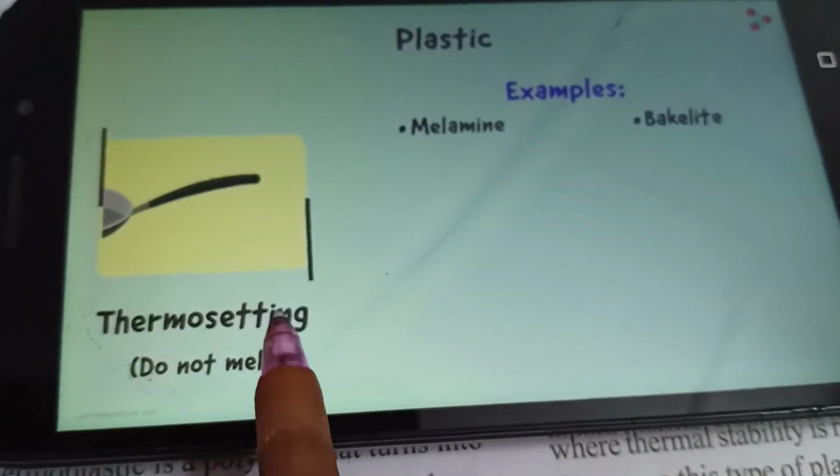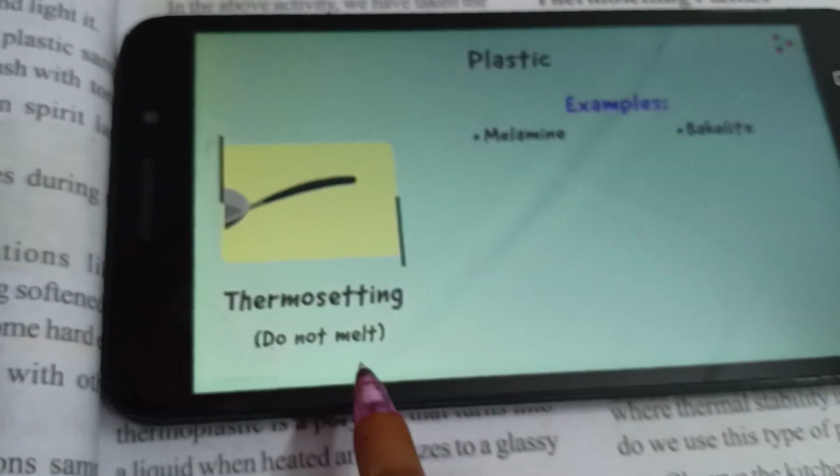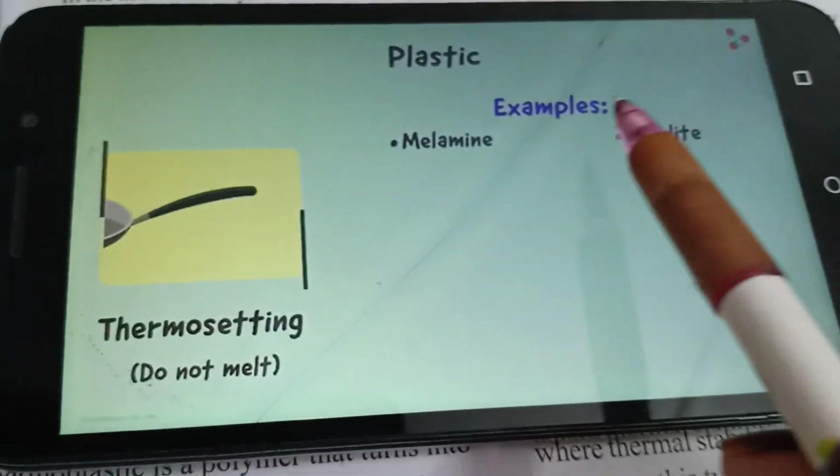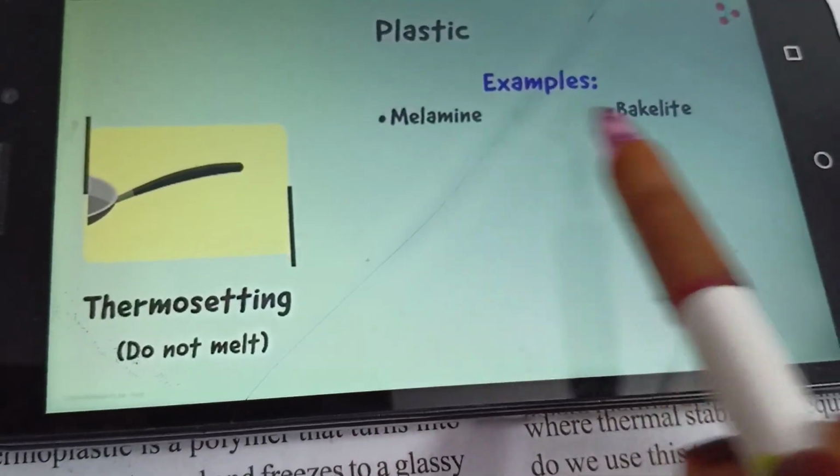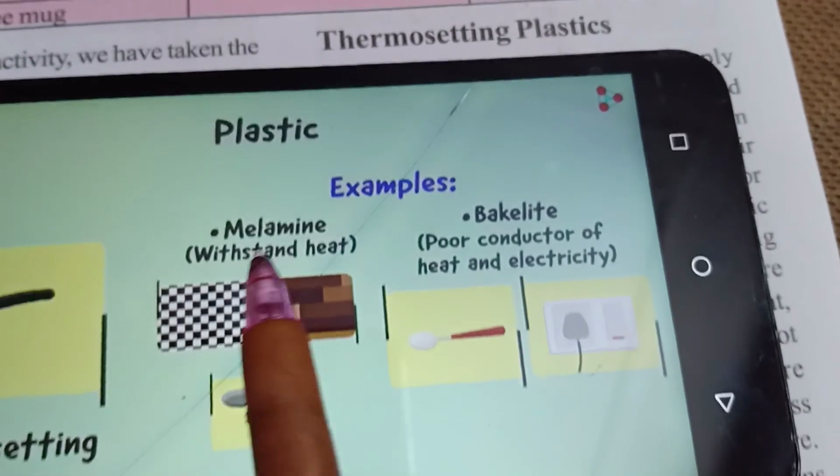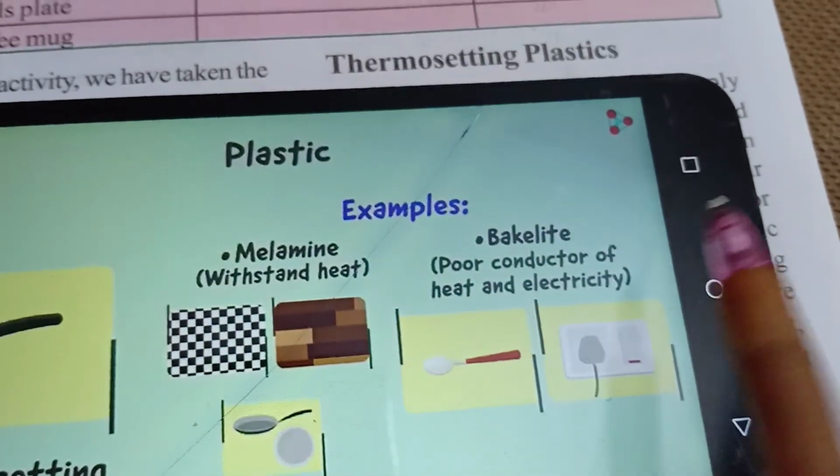As I said, thermosetting plastic is not melted by heat, and common examples are melamine and bakelite. So what are melamine and bakelite used in?